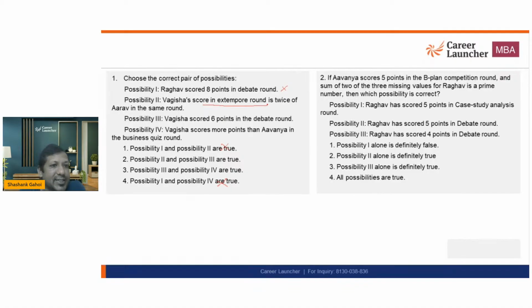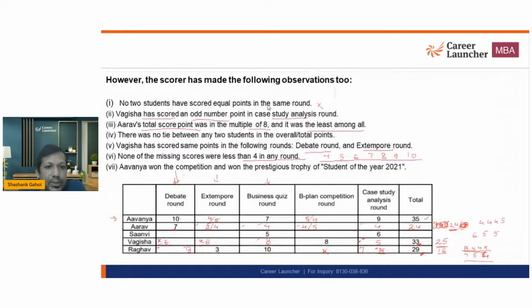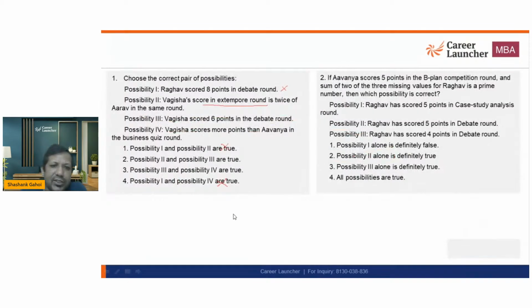Vagisha's score in extempore is twice of Arab's score. So extempore में Vagisha का जो score है, that is twice of Arab's score. Not possible because this is 4, this is 6, this is 5, this is 6. Anyhow Vagisha's score is not double, so second condition is also null and void, so this is also eliminated. So I am going to get my answer as option 3. Okay, now let's move to next question number 2.